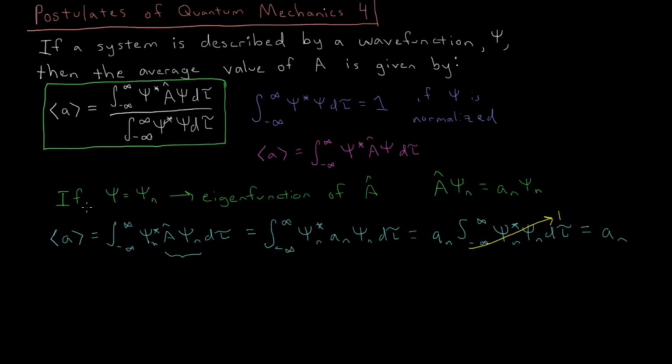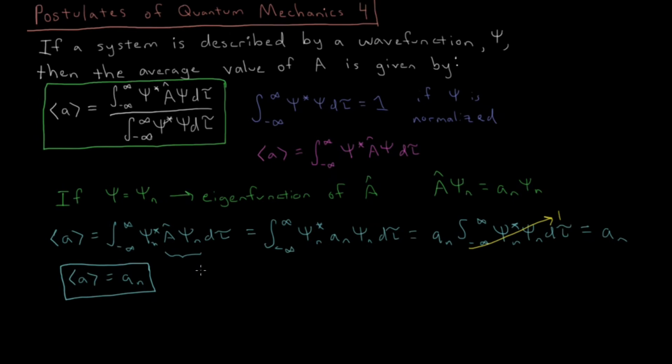So if we have a wave function which is an eigenfunction of an operator, then its expectation value just equals the eigenvalue for that operator. And we could even take this one step further.